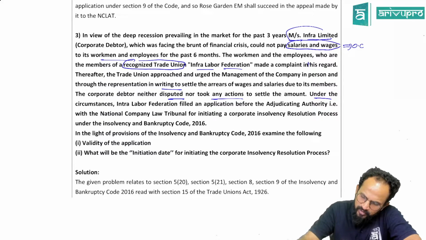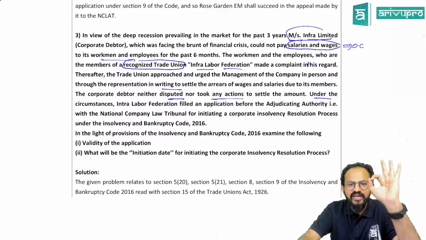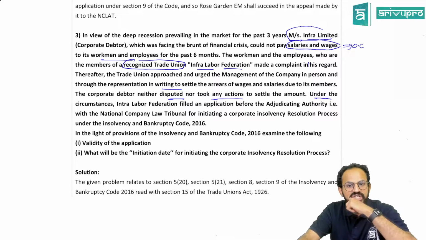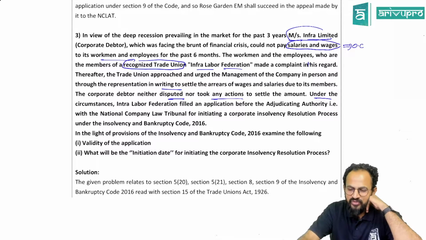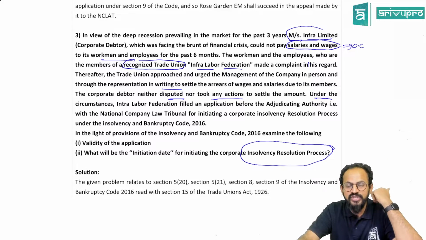In the light of the provisions of the Insolvency and Bankruptcy Code, examine the following: the validity of the application, and what will be the initiation date for initiating the corporate insolvency resolution process. This part is very, very important. Here and there you will be questioned on that.